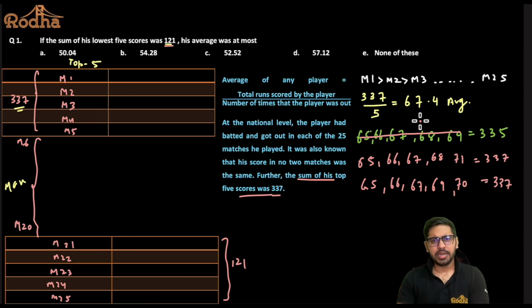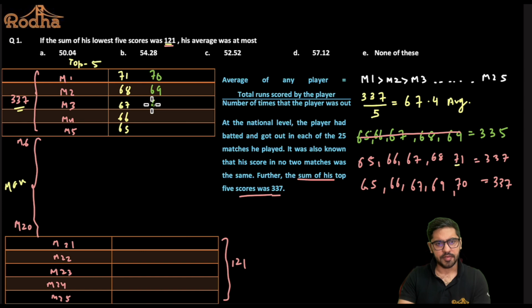No. Now understand one thing here. Suppose I take the first case. 71 is, let's say, his highest score. Second highest is 68. Third highest is 67. Then we have a 66 and then a 65. Or if I'm taking the second possible case, the highest is 70, then we have 69, then 67, then 66, and then 65.